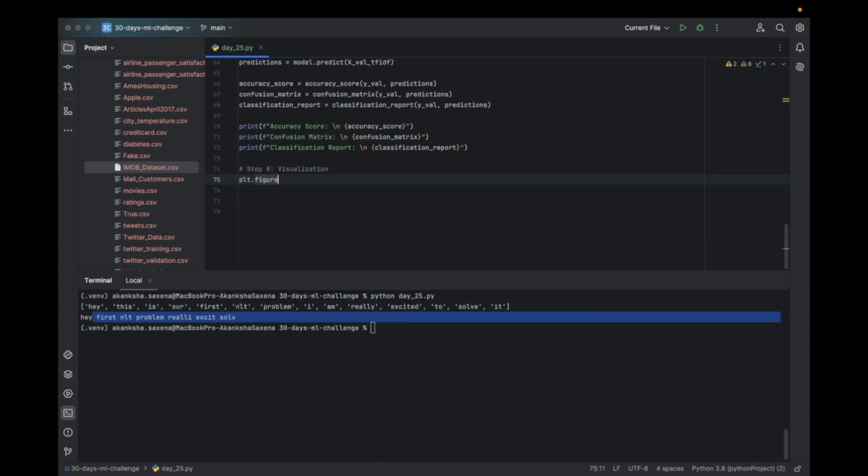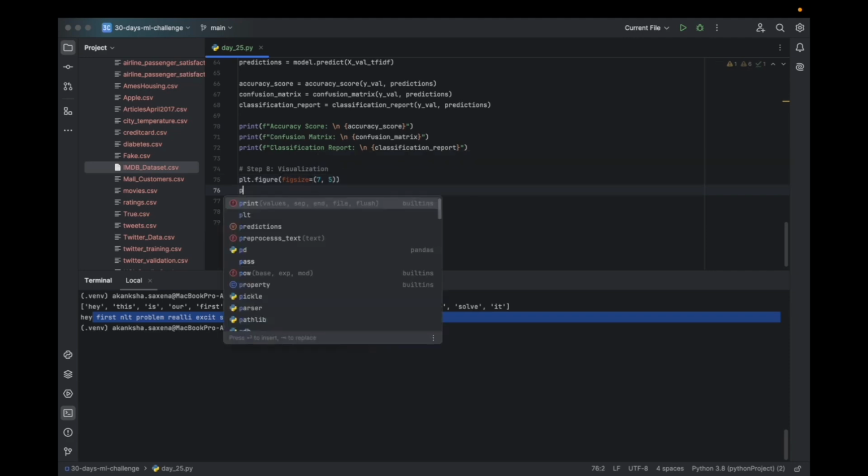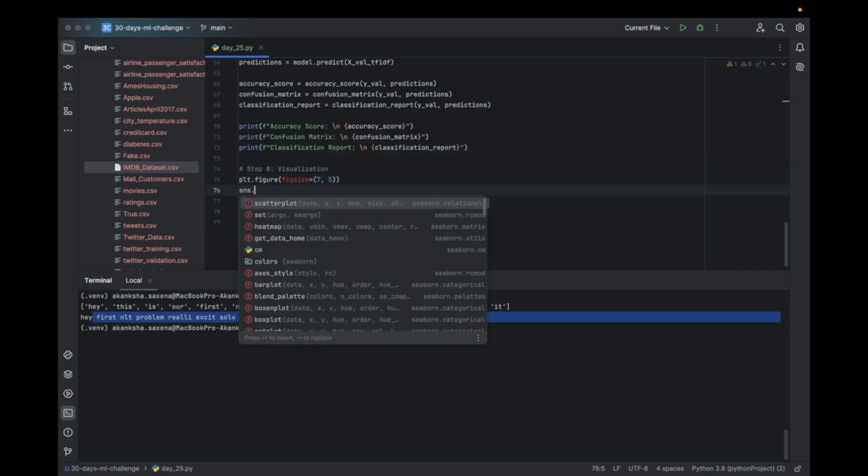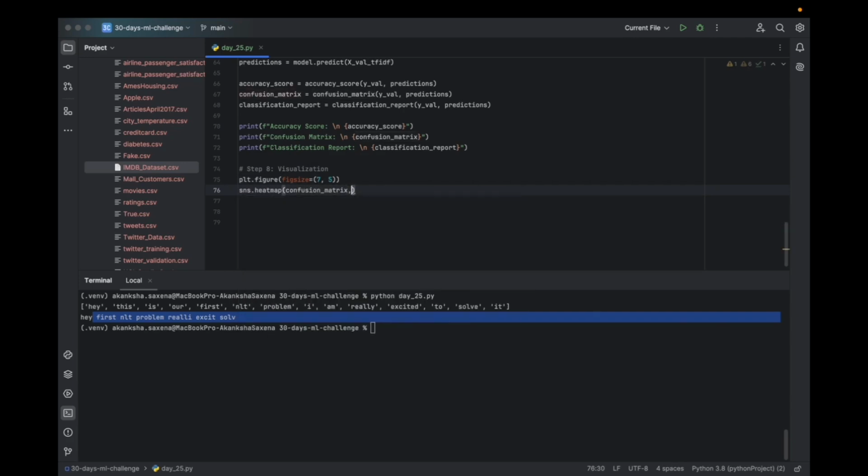So first we'll define the size of the figure, which is going to be 7 by 5. And then we use sns heatmap to build the heat map. The data is going to be the confusion matrix. The annotation, yes, we want that.